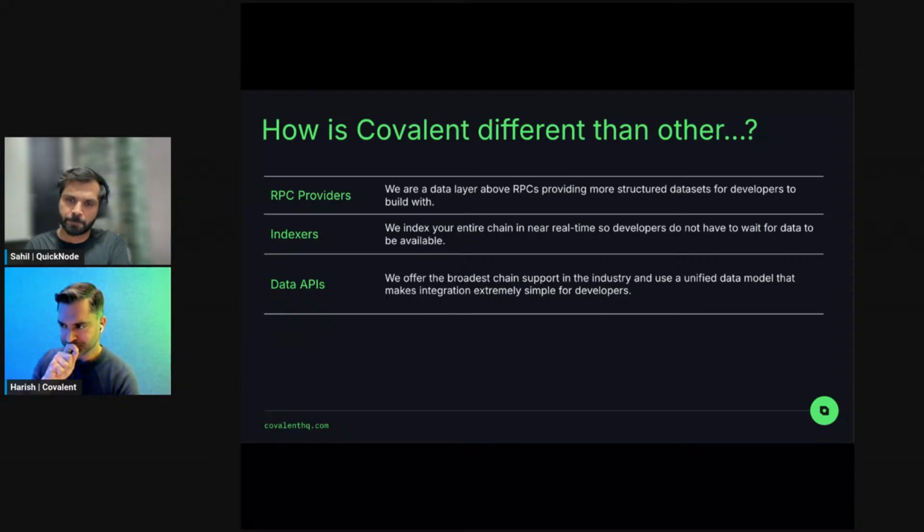And the idea there, again, is having this rich data set that allows you to build views in your application that aren't necessarily dependent on write capability, for example. So it is a bit of a different use case for what we're in the market. As an indexer, we're constantly indexing each of the chains that we support, so there's no waiting period for data to be available. And we support a lot of chains, so we have a pretty broad spectrum that we cover, pretty good data coverage across the Web3 space.